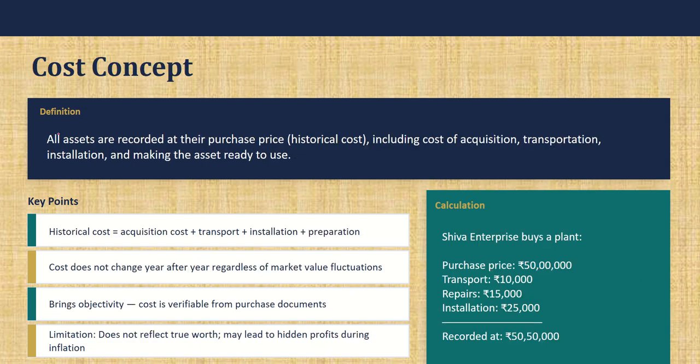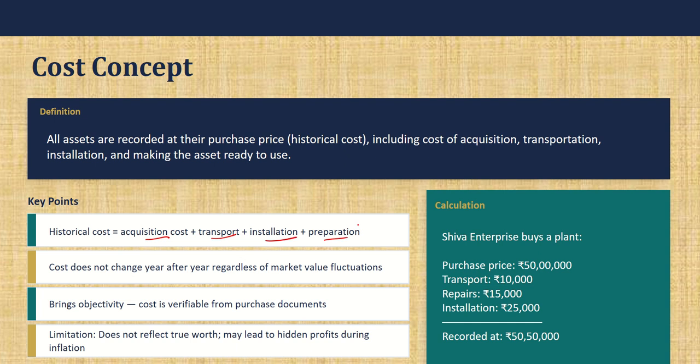Next comes the cost concept. So how do you record a transaction? Supposing you are buying an asset, you record it at the cost at which you have bought. That cost will include acquisition cost, transport cost, installation, preparation, everything.